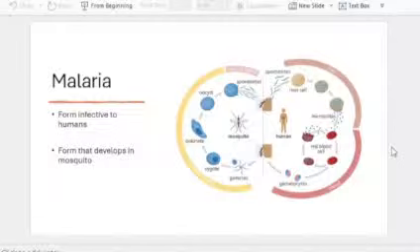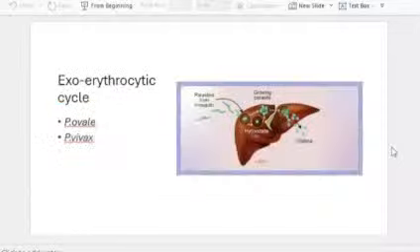And as you know, there is a pre-erythrocytic schizogony in the human host, which occurs in the liver, and an erythrocytic schizogony, which occurs in the RBCs. And hypnozoites, or some textbooks describe it as the exoerythrocytic cycle, that is, sleeping forms, or the hypnozoites, occur in the liver.